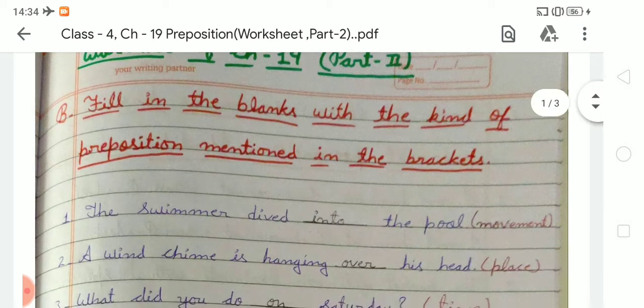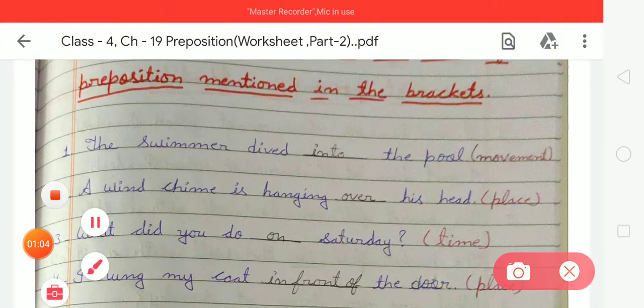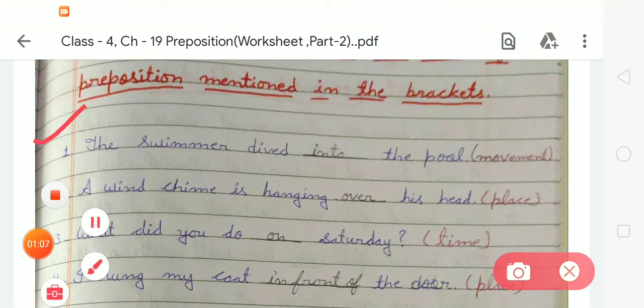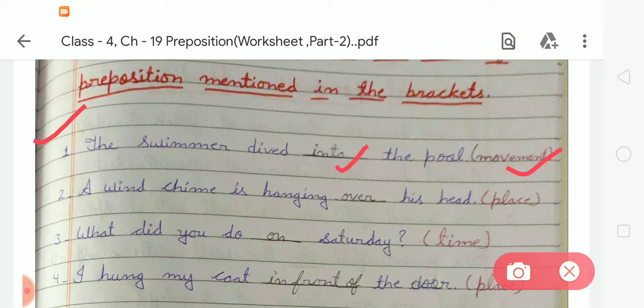Okay, so here is the first. In number 1, the swimmer dived blank the pool. Here the kind of preposition is movement. So we have to write the correct preposition in the blank: into, I-N-T-O, into. Next, number 2, a wind chime is hanging blank his head. Here the kind of preposition is place. So we have to use the correct preposition word, over, O-V-E-R, over.